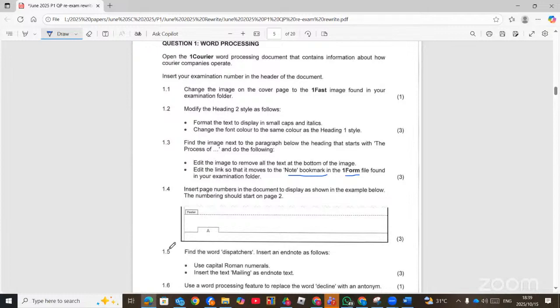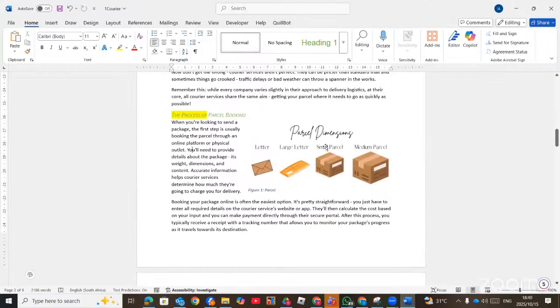This is a bookmark from different documents. Now they created a link to this picture. So you can see that when we hover over the picture, it's going to show you current document, click Control plus click to follow the link. That means that a hyperlink was applied to this one.